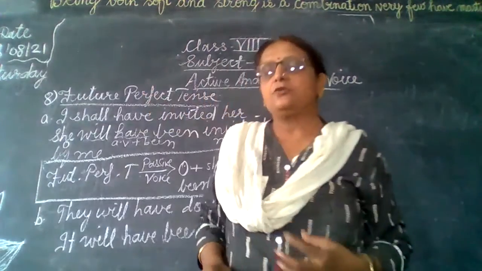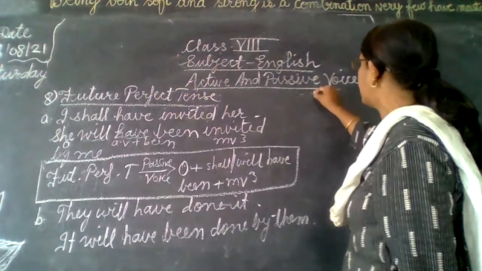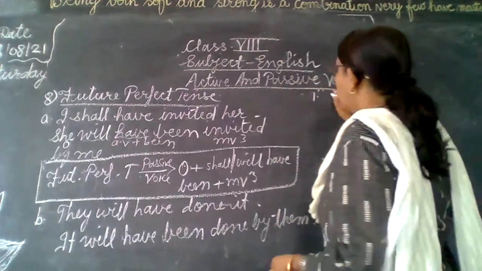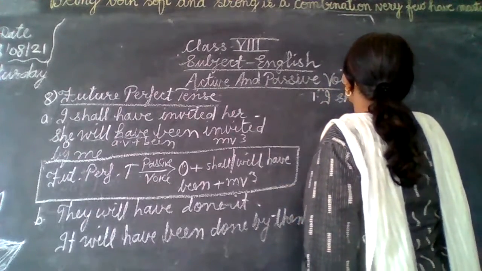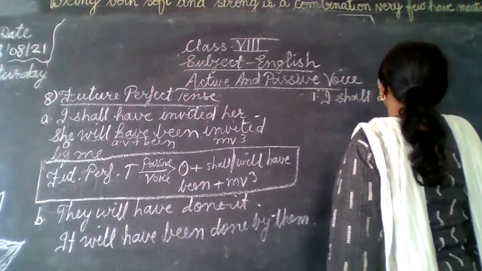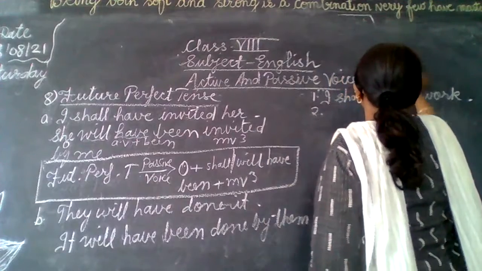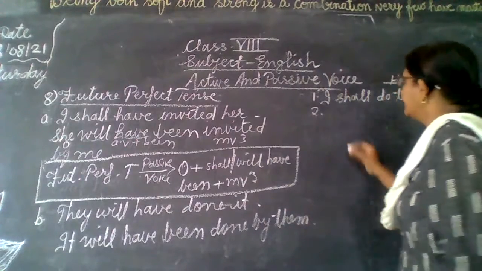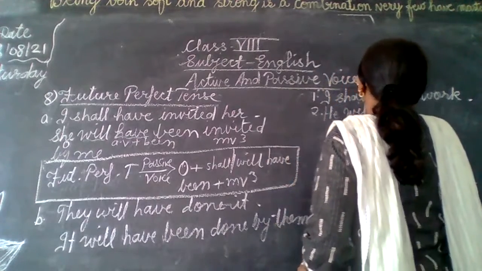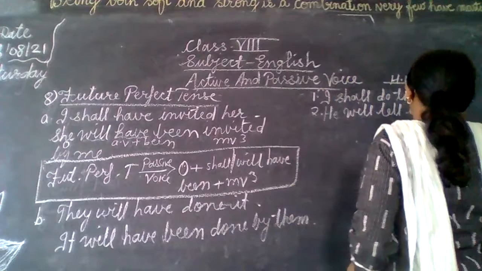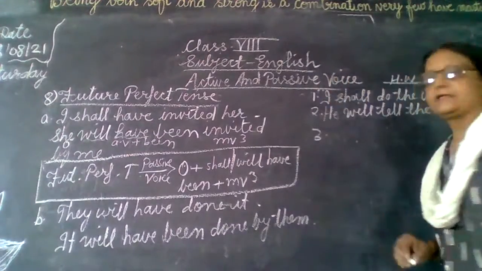Now do the sentences of simple future tense and future perfect tense. I will give you some sentences for practice, only simple future tense and future perfect tense. First sentence: I shall do the work. Then the next one, this is homework for you, you will have to do it. Then: he will tell the secret.